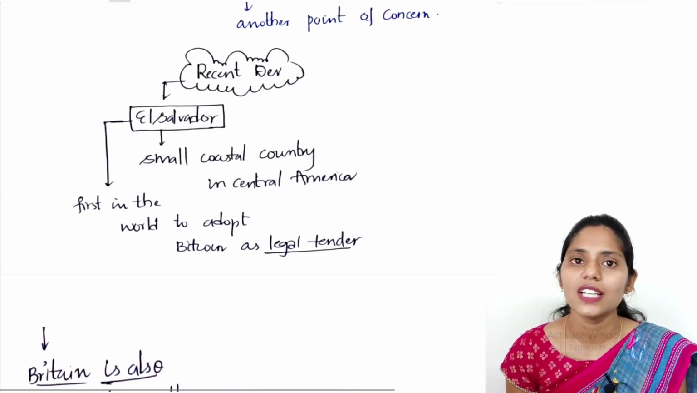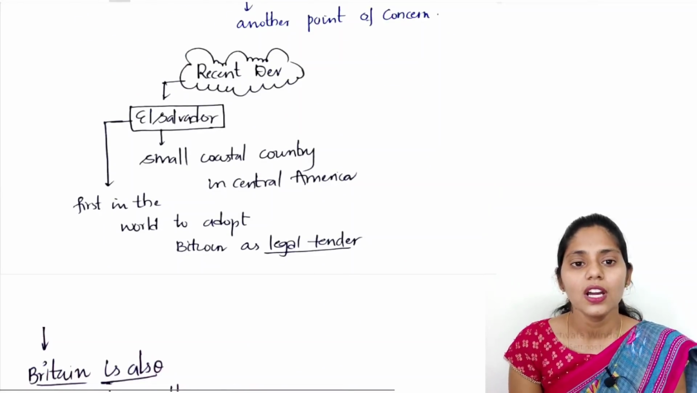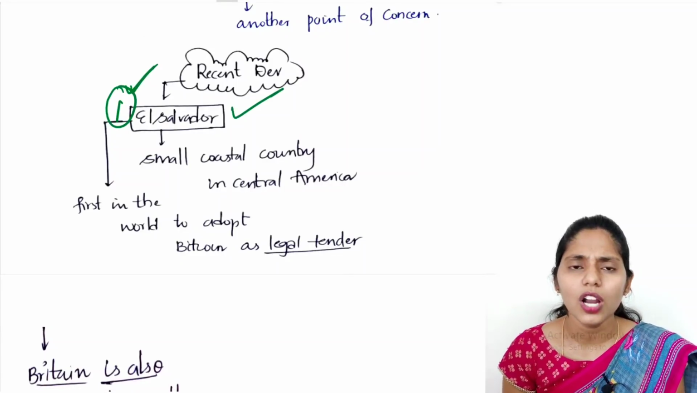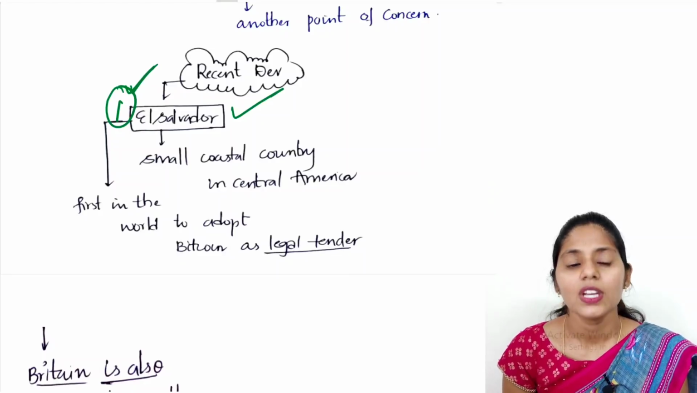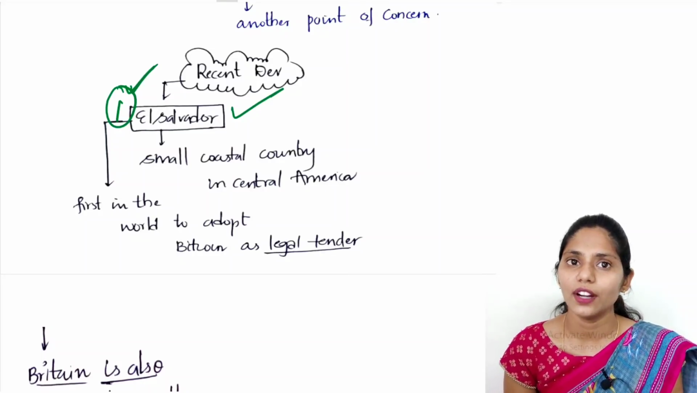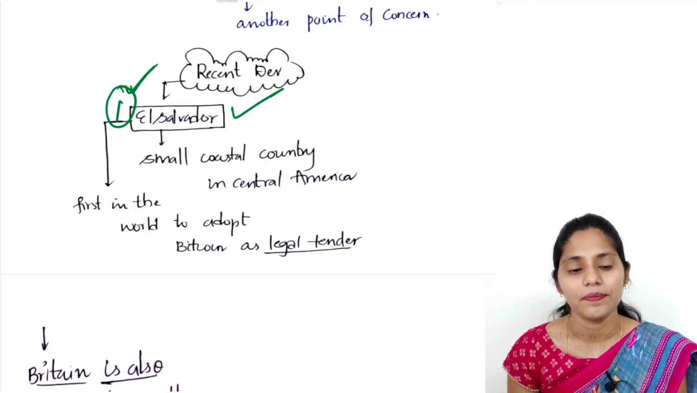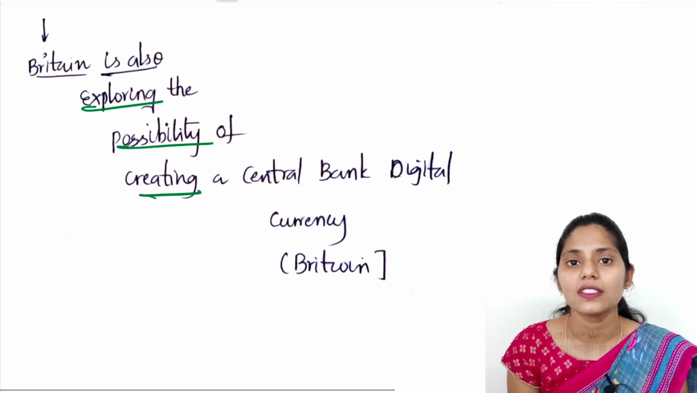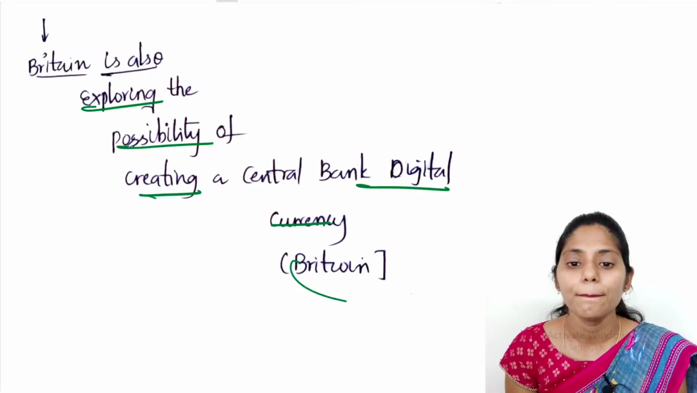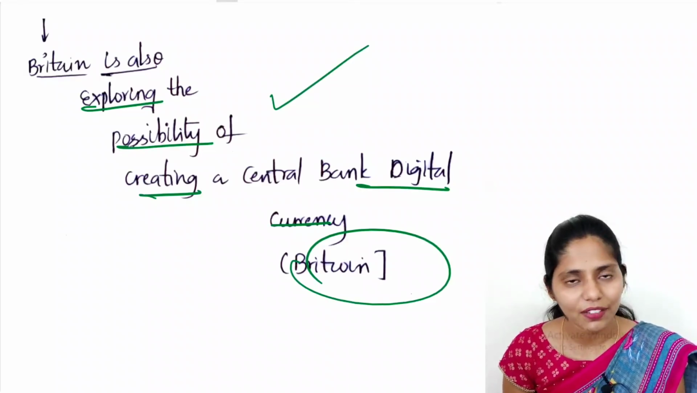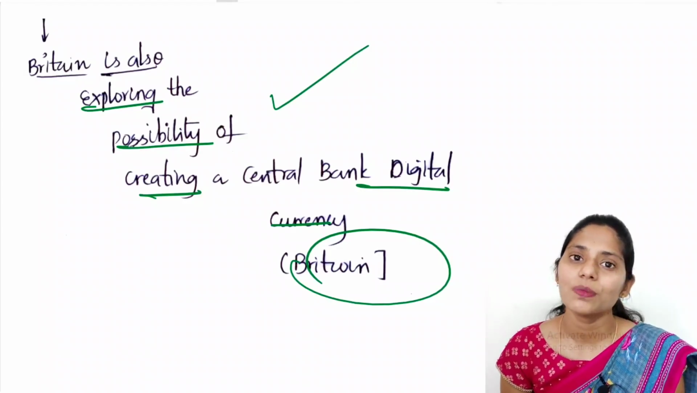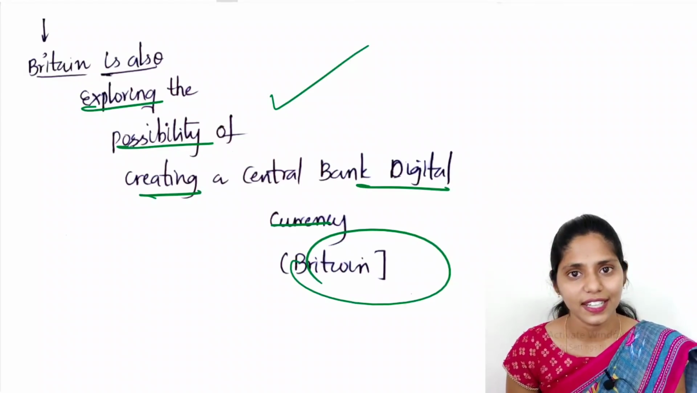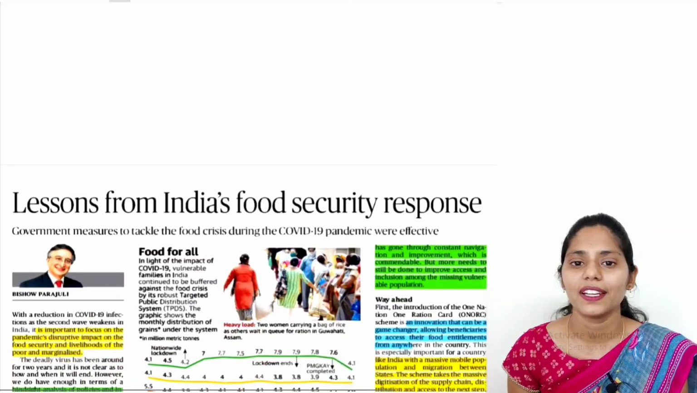So if you're talking about recent developments across other countries of the world, first one here is, we can talk about El Salvador, which is a small coastal country in Central America. It is the first country in the world to adopt Bitcoin as a legal tender. And next one is, Britain is also exploring the possibility of creating a central bank digital currency. So even Britain is coming up with it, and also even El Salvador. Because of this, India can also take a step forward for its own digital currency. So this is just of this topic.